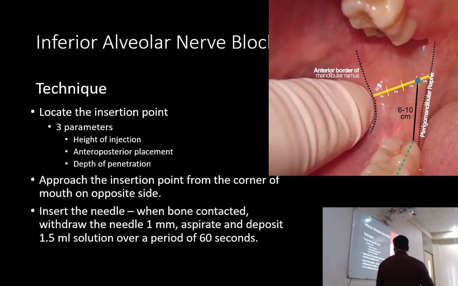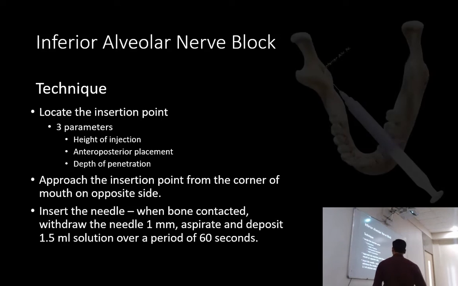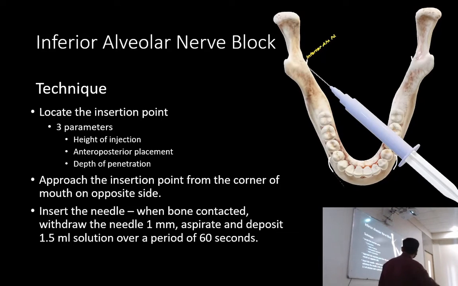Okay. So just when you hit the bone, withdraw 1 mm and deposit the LA, 1.5 ml over a period of 60 seconds. I will tell you why we have to deposit the LA at such a slow rate. Ideal rate is 1 ml per 60 seconds. You can do 2 ml per 60 seconds. That will come in the next to next lecture, but you'll understand. So this is the site.